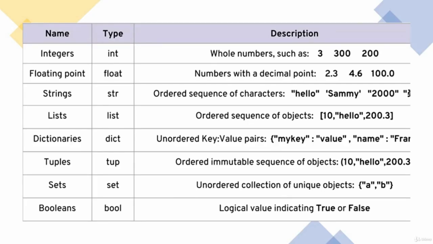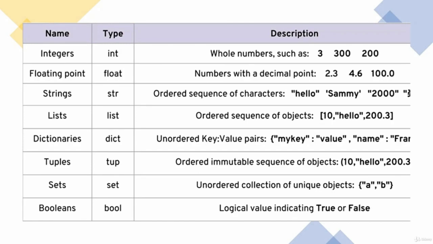These are integers, floating point numbers, strings, lists, dictionaries, tuples, sets, and booleans. Now, what are integers? If you have studied math, you know what integers are. They are just normal numbers: 1, 2, 3, 4, 5, 6, 200, 300, 400. Any whole number is an integer.